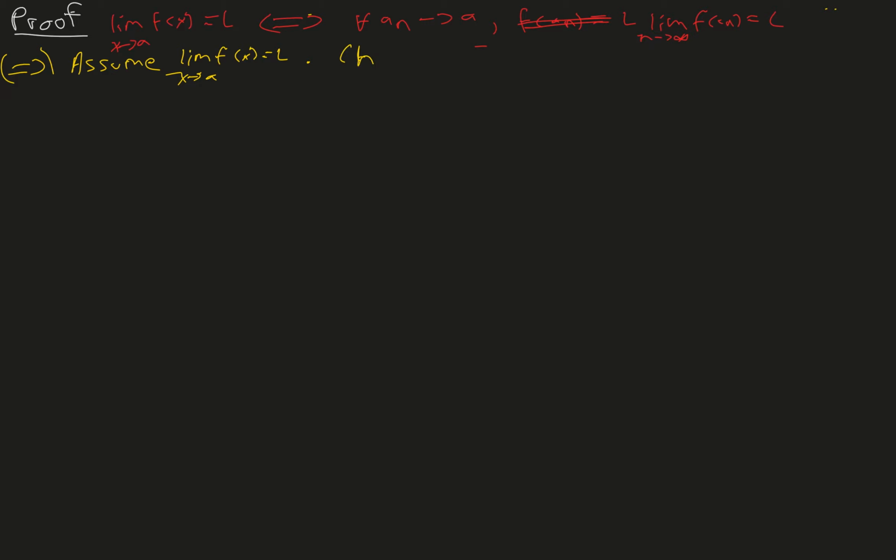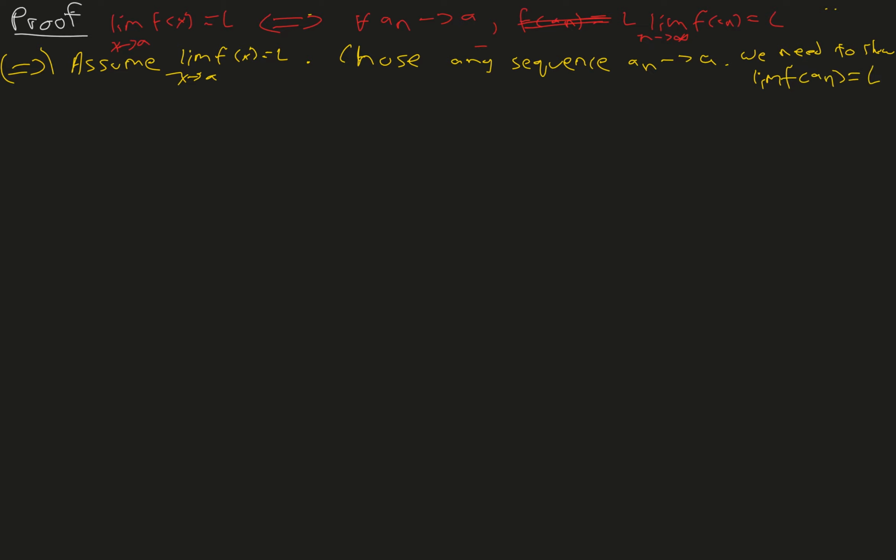Now choose any sequence a_n which approaches a. So we need to show that the limit of f of a_n is equal to L.